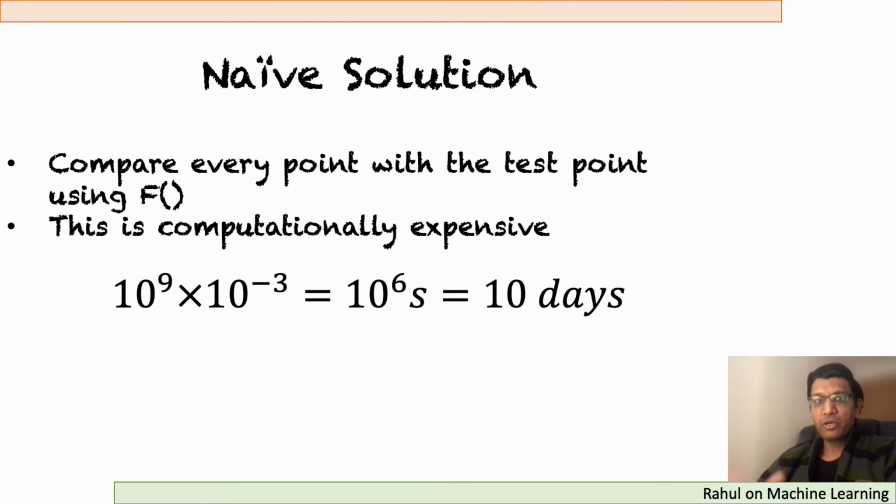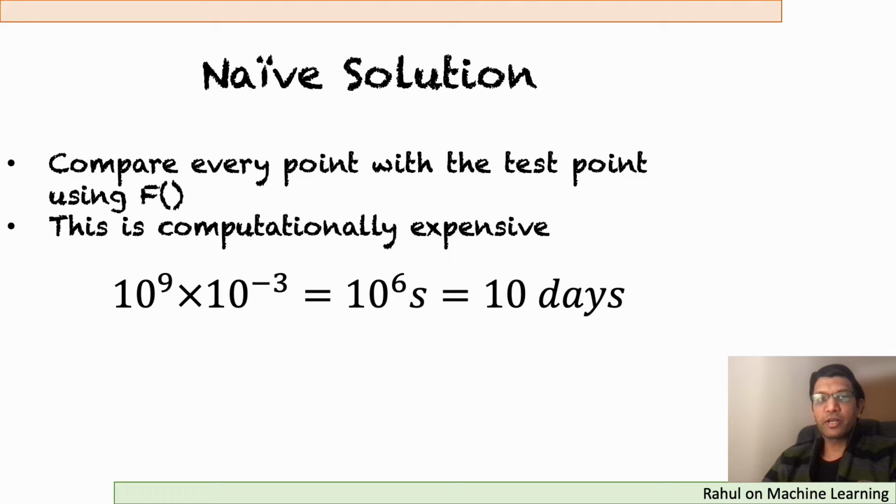So if we think of a nice solution, you could pick up every point and compare that point with the test point using a function f, which is allowed, right? Because you can take two images and compare them. With this mechanism, we can arrange all the images in the corpus, a billion images, and then pull out the top 10. However, this is computationally expensive because we are talking of 1 billion images and each comparison is going to take a millisecond. So we're talking of something like a million seconds, which is approximately 10 days. So every search is going to take around 10 days. This is not a computationally feasible solution.